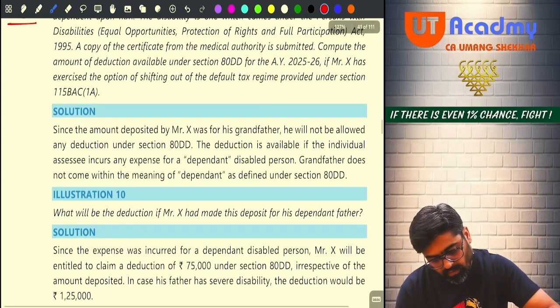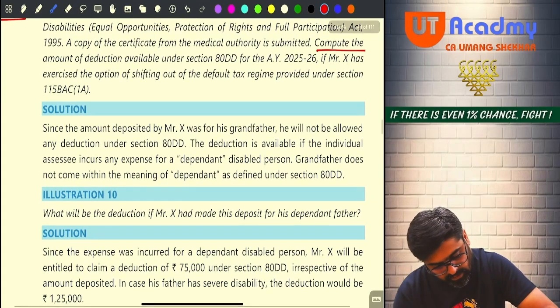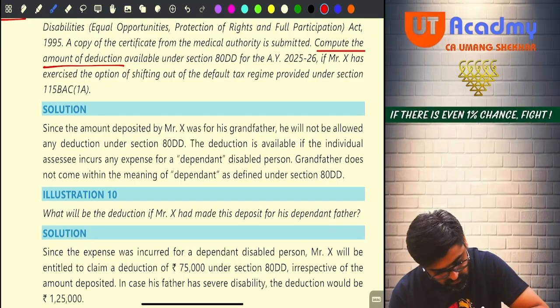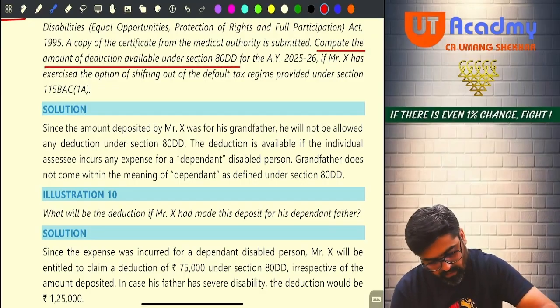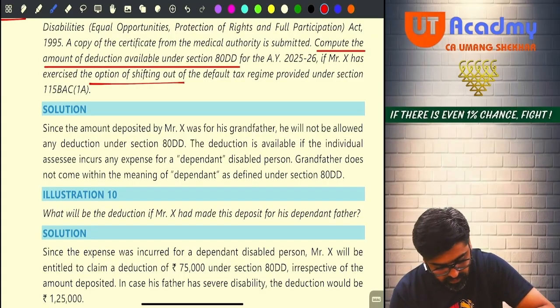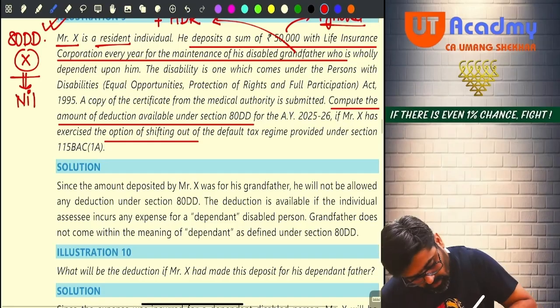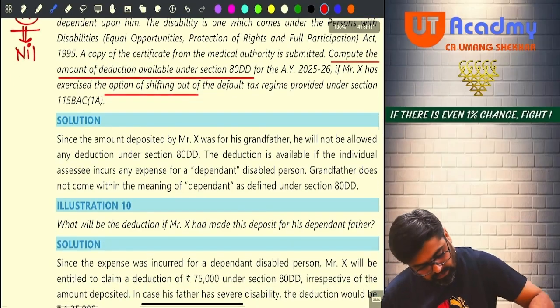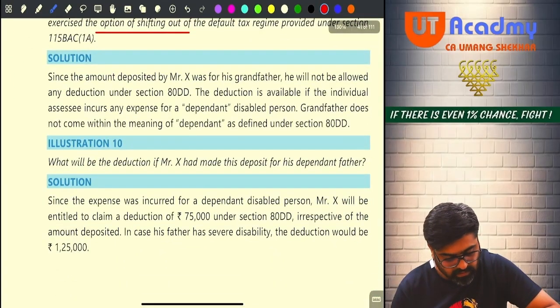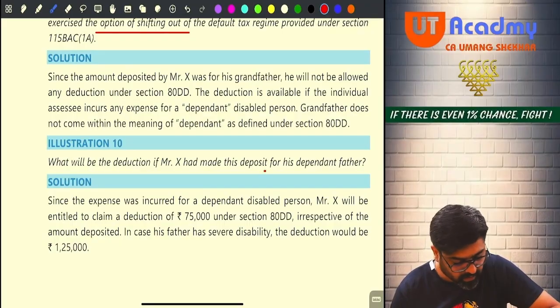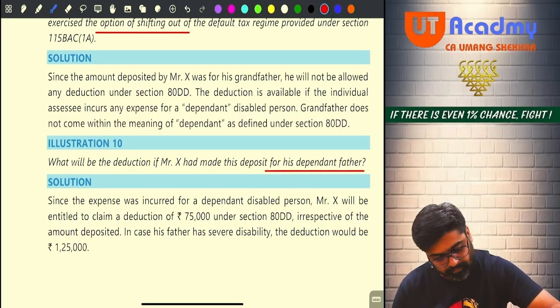Okay. Compute the amount of deduction under section 80DD. Exercise the option of shifting out. What is the amount of deduction? Nil.